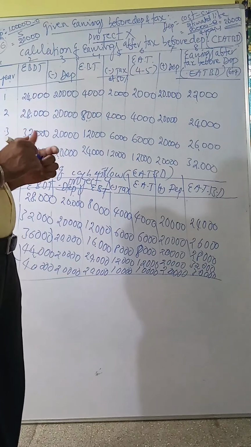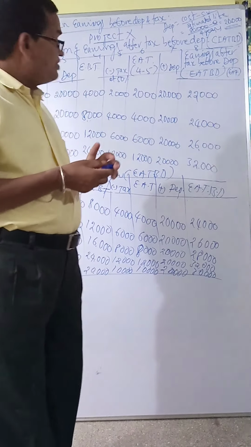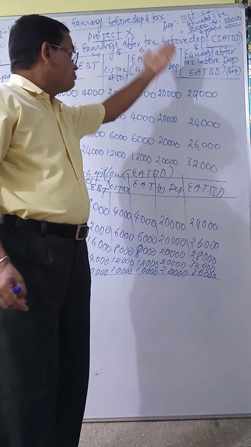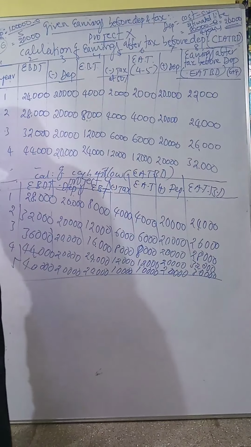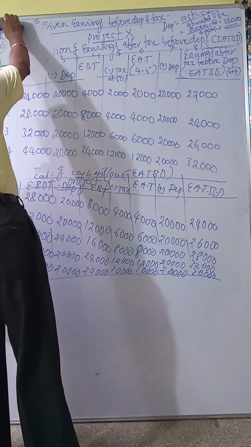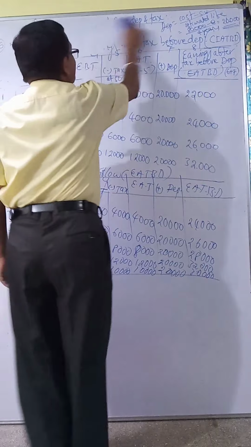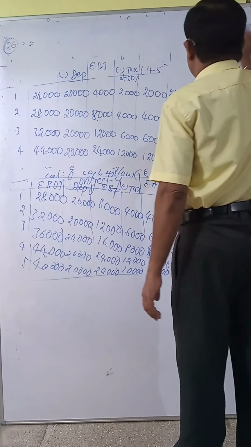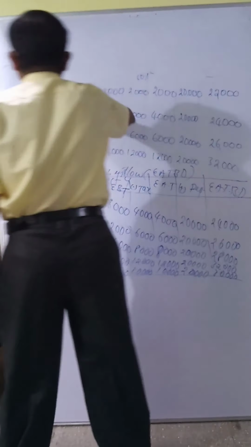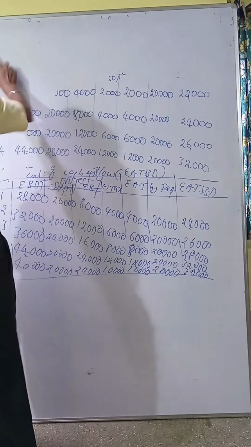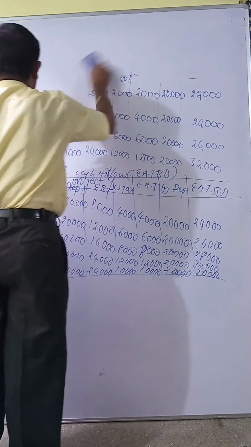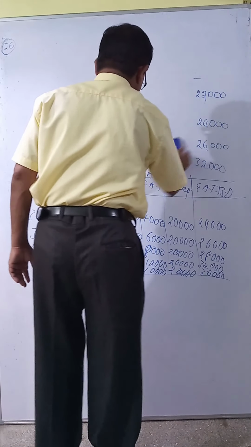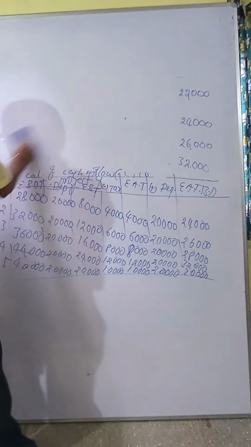Okay. See, for the calculation of NPV, we want cash inflow after tax before depreciation. We got this for both the machines. Now we see the calculation of NPV, the calculation of net present value. I'll show you how to calculate the NPV of both the projects.